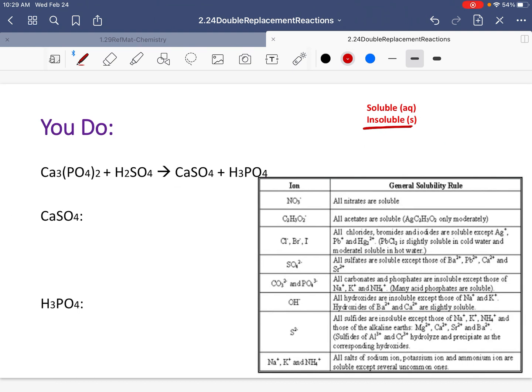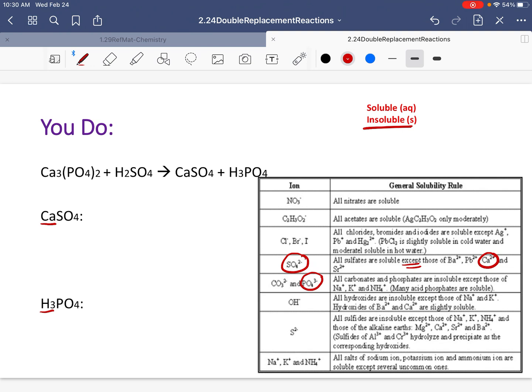Here is a you do. You can pause me here. What you're looking at here is calcium and hydrogen. I'm sorry. And you also have sulfate and phosphate. The exceptions are right here. Calcium is one of them, and phosphates are there. So you can pause me here, try to answer it on your own, and then I'll set you up for your exit ticket.